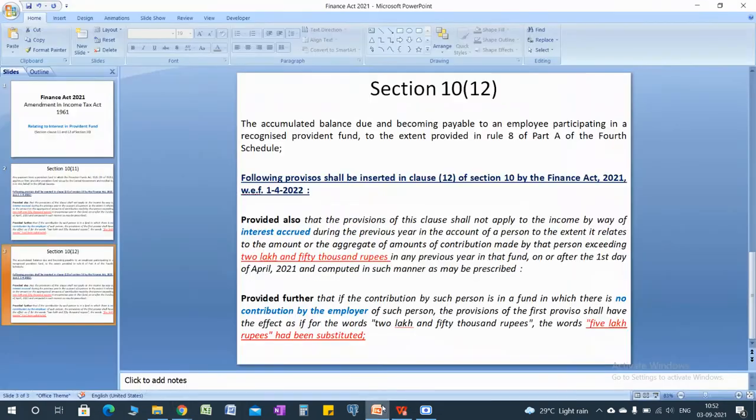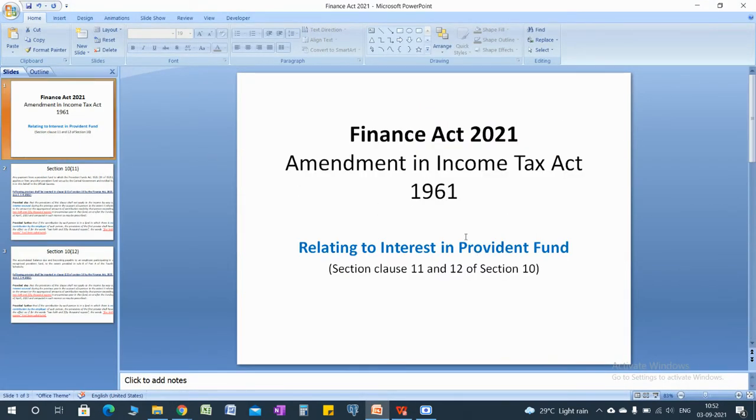Before going into this notification, first we understand why this notification has been introduced. Recently, in the Finance Act 2021, there is an amendment in the Income Tax Act 1961, which talks about interest on provident fund, with regard to clauses 11 and 12 of Section 10. Let's first see what clauses 11 and 12 say.